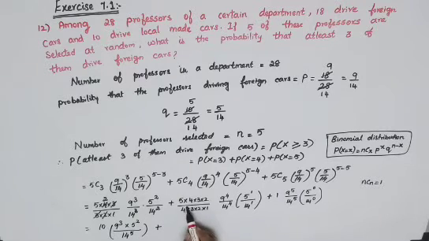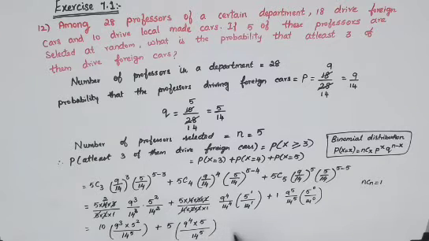Plus, cancel 4 and 4 will go. 3 and 3 will go. 2 and 2 will go. So left out will be 5. Same way again here 9 power 4 into 5 power 1, so I just write it as 5 divided by 14 power 4, again 14 power 1. So I can add the powers, you get it as 14 power 5.